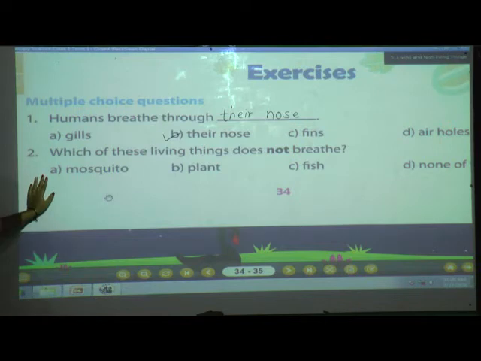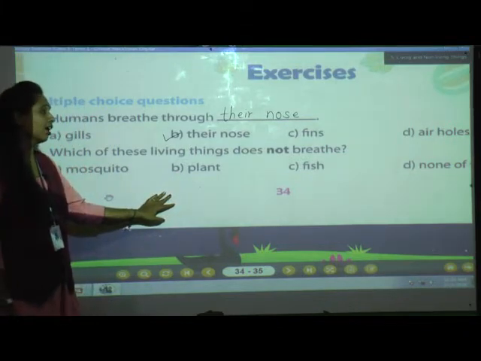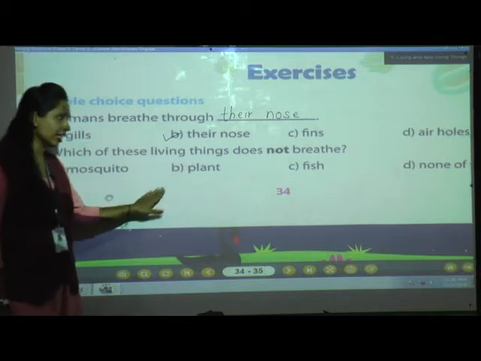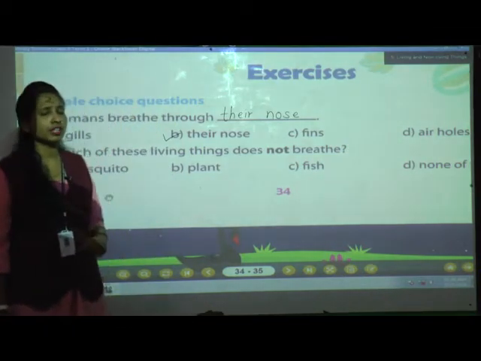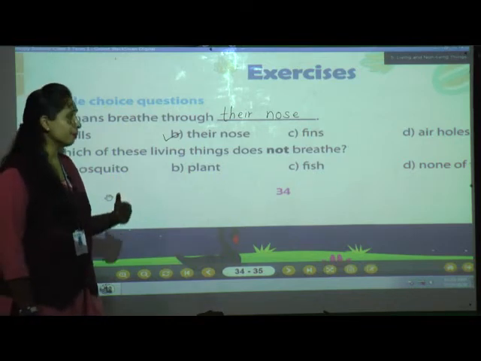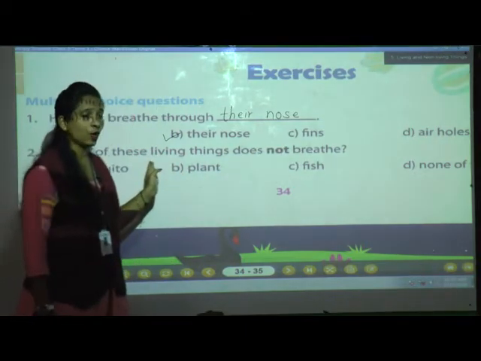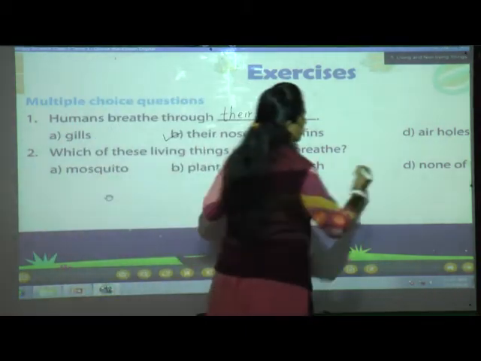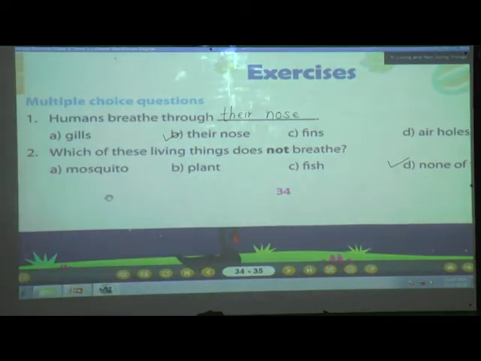Mosquito. Mosquito is an insect. Mosquito is a living thing. Of course, living things breathe. What about plant? Yes, plants also breathe with the stomata. Yes or no? So plants are also living things. So this is not the correct answer. Third is fish. Yes, fish is also a living thing. So fish also need to breathe. Fish also breathe through the gills. So what is the correct answer here? They are not given any non-living things. So the answer is none of this. Tick the D option. Okay.